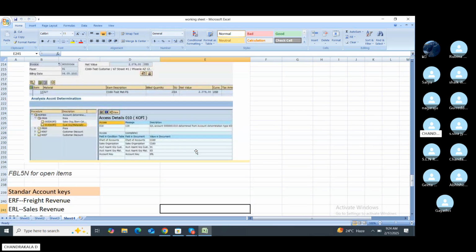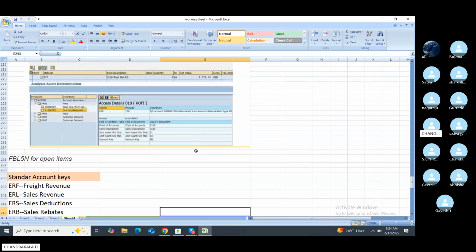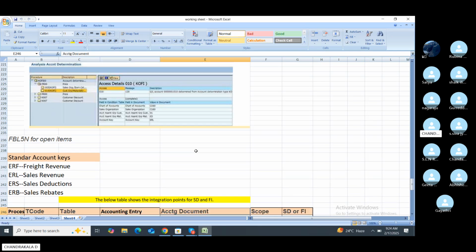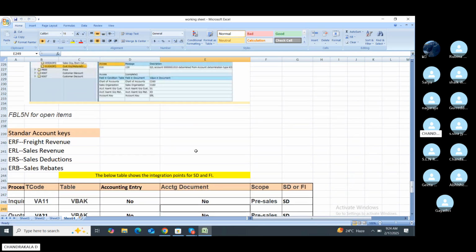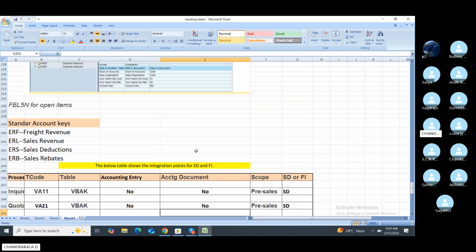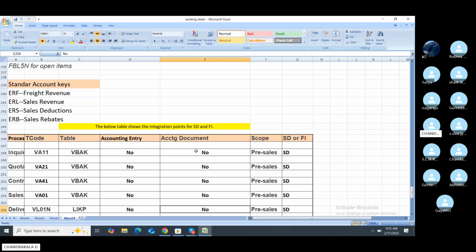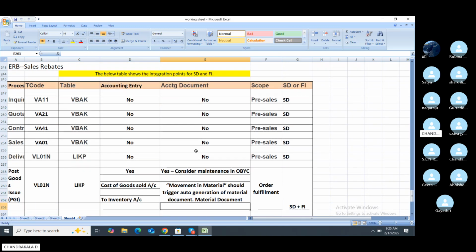You see the accounting details and document details here, and these are open items. The display T code is FBL5N for open items. The standard accounting keys are ERF for freight revenue, ERL for sales revenue, ERS for sales deduction, and ERB for sales rebate.